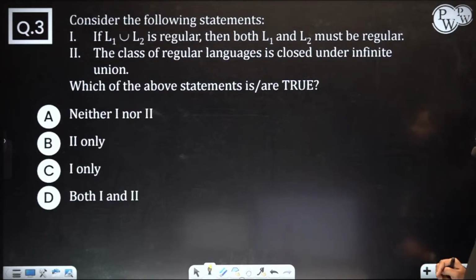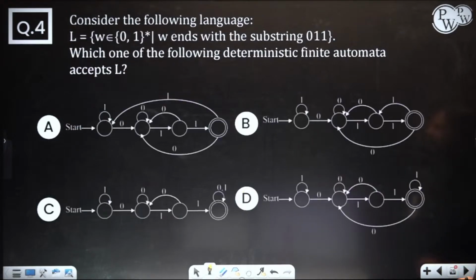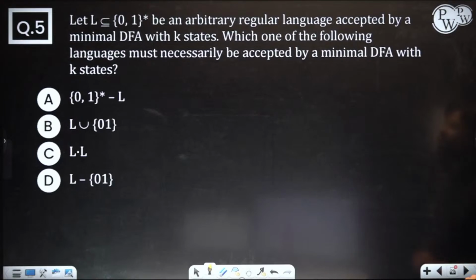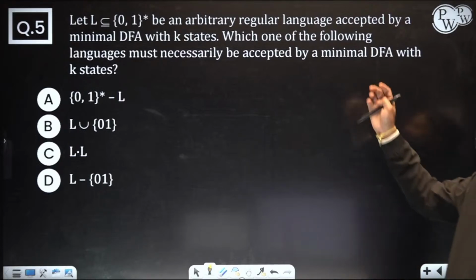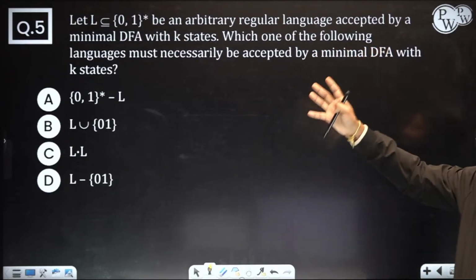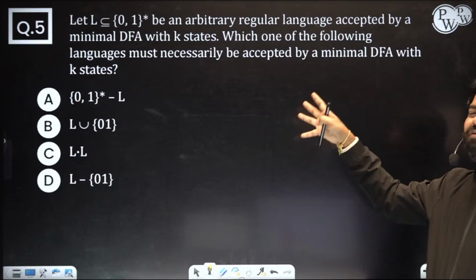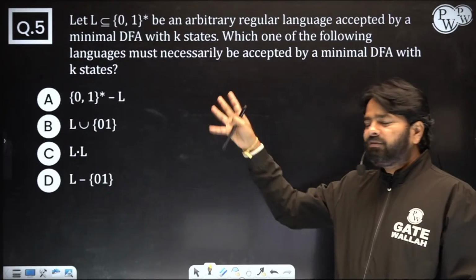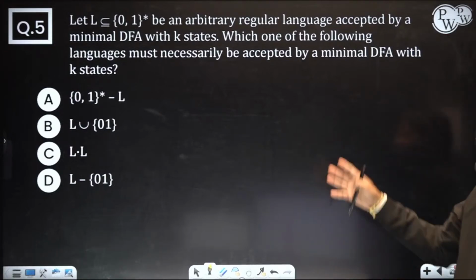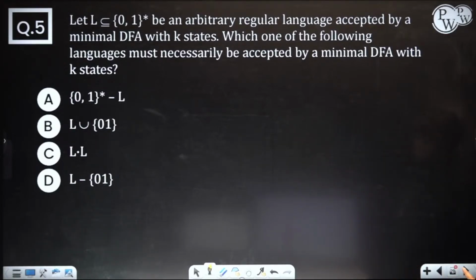Again, 2 statements, you need to find the correct statement from them. Which one of the following DFA, and the problem is there, the answer is there, you just need to look at which one is the correct one. Okay, and now you have some statement about regular languages and the DFA with k states, and which one of the following must necessarily be accepted by a minimum DFA with k states. Options are given, choose the one which is matching.